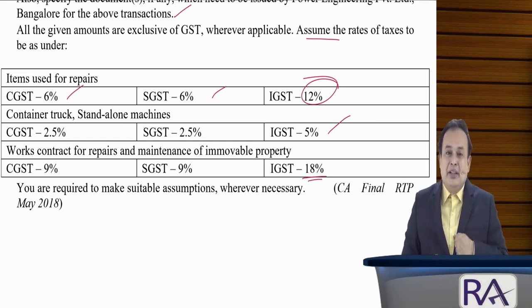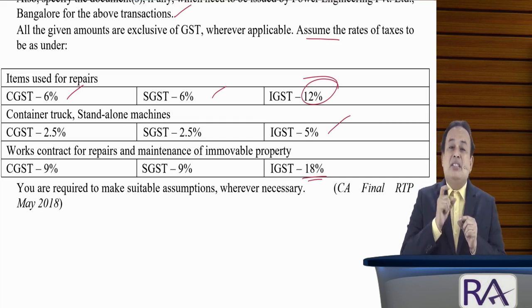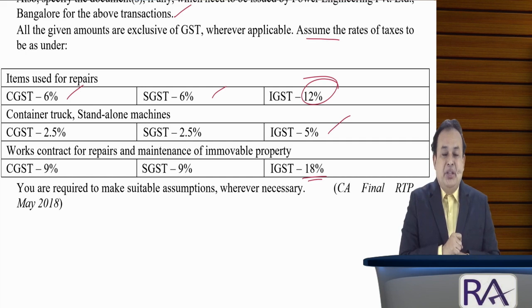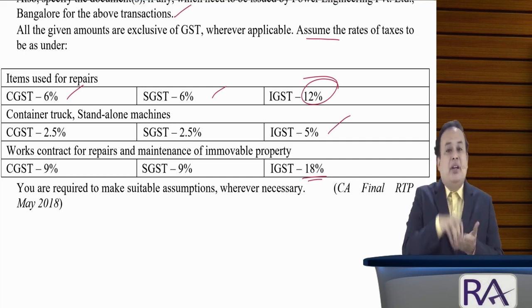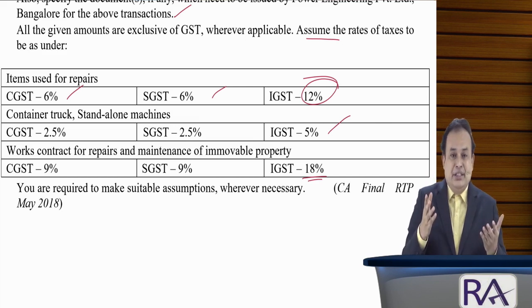Point number 2, already referred. Interstate branch transfers are called distinct persons. Goods supplied between branches at interstate level is a supply, liable for GST.